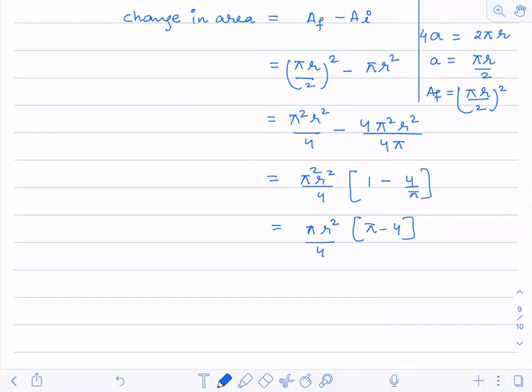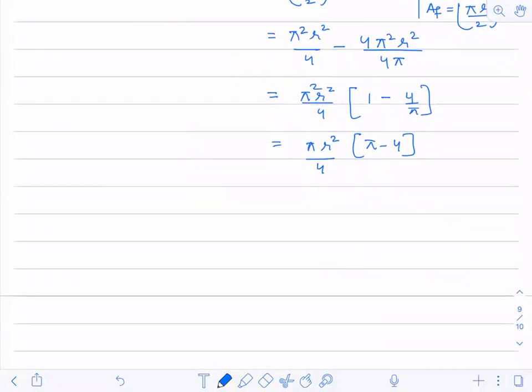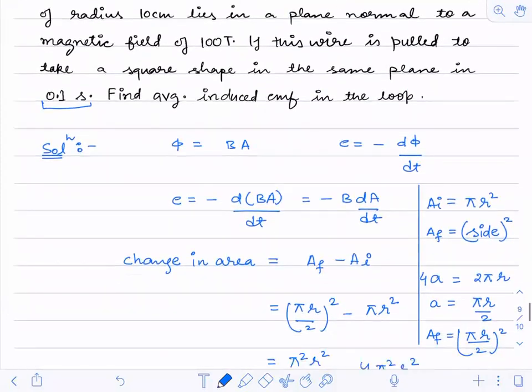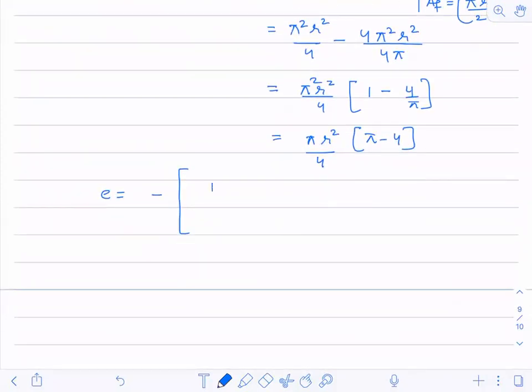EMF will be now what? Minus sign. Don't forget to put the minus sign. Okay. So minus into 100 Tesla, B into A. Change in area we have already calculated. So pi r square by 4, pi minus 4. Okay. So BA we have done, divided by